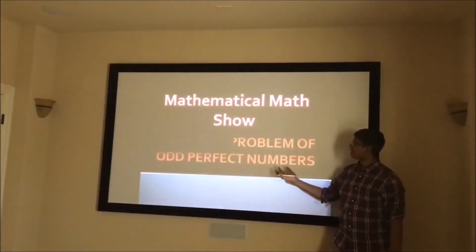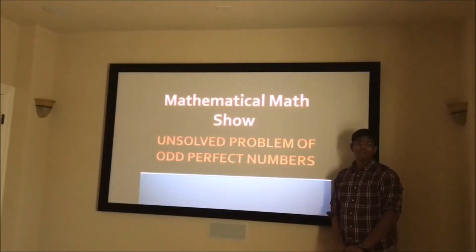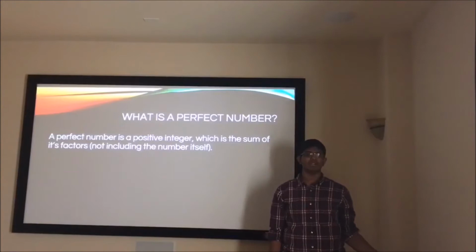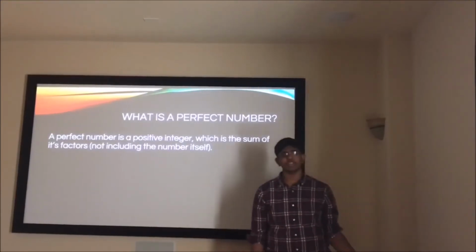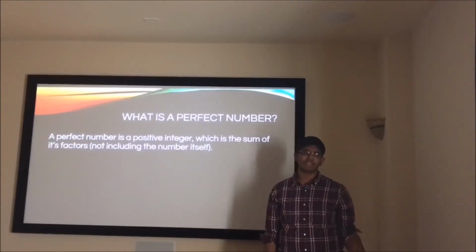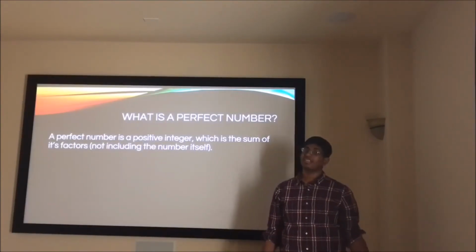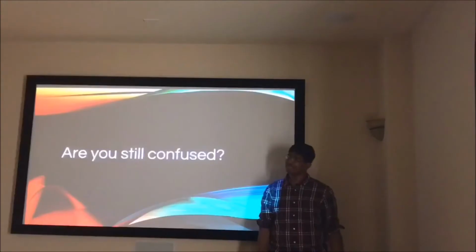And today we're going to talk about the unsolved problem of odd perfect numbers. What is a perfect number? A perfect number is a positive integer which is the sum of all of its factors, not including itself. Today we're going to talk about whether or not odd perfect numbers exist. Let's go find out. Are you still confused?